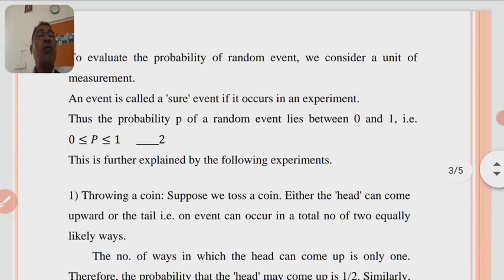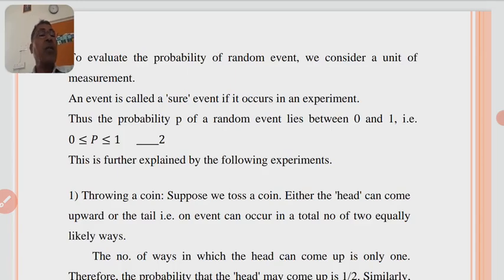To evaluate the probability of random events, we consider a unit of measurement. An event is called a sure event if it occurs in an experiment. Thus, the probability P of a random event lies between 0 and 1, that is 0 is less than or equal to P, and P is less than or equal to 1. This is further explained by the following experiments.